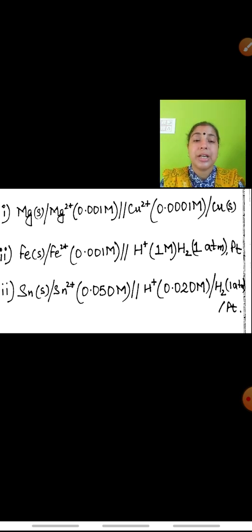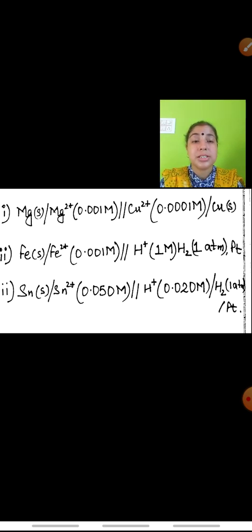For this, you have to write down the Nernst equation. I hope you will be able to write. Do see the video twice or thrice if you are not able to understand. I know it is quite difficult, but if you see again and again, if you concentrate, you will be able to understand. Similarly, the second cell that I have given you is Fe solid/Fe2 positive. The concentration is given as 0.001 M/ that is the salt bridge, H 1 M, H2 1 atm, Pt.